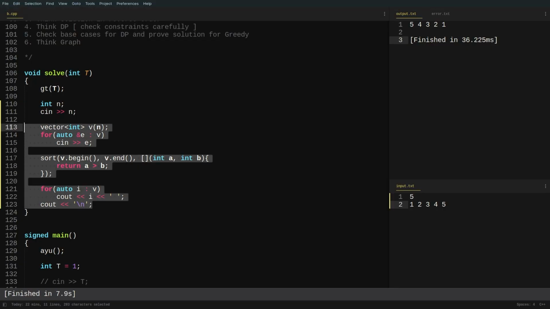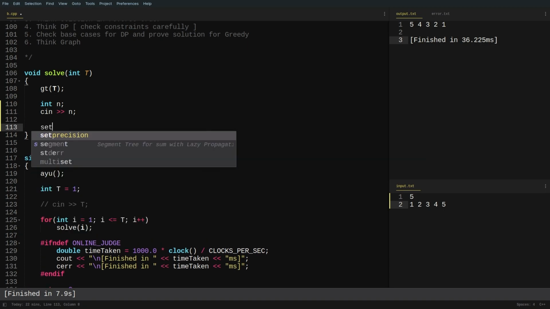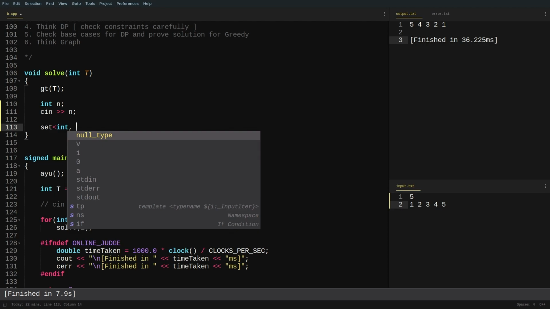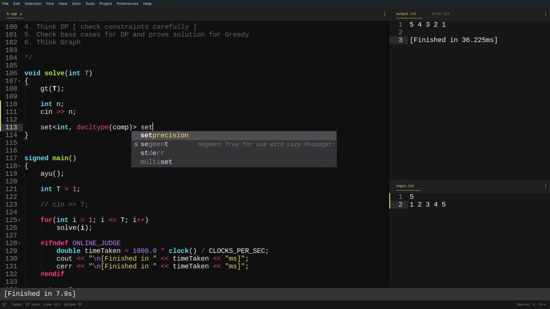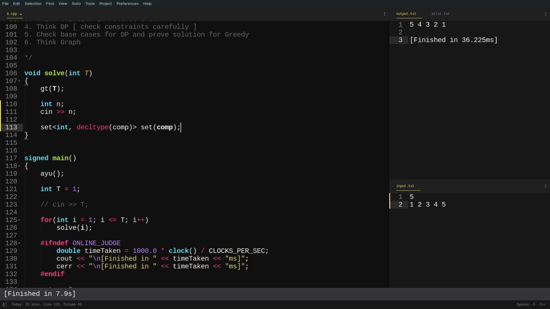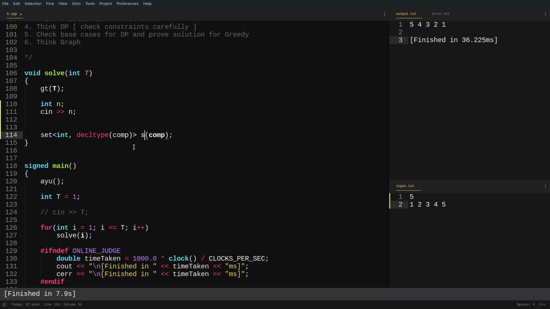So this was our previous code, and for example, let me create a set of integers. The way you do it is you write decltype. This is something that is included in the format. Decltype means declare type. So I'm going to pass my comparator function here, and this is going to be a set, and here also the comparator function. So this defines the default sorting order, and this overrides the default constructor of the set, right? Now let me just write it as this.